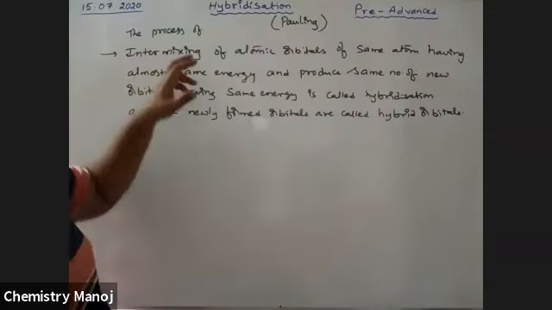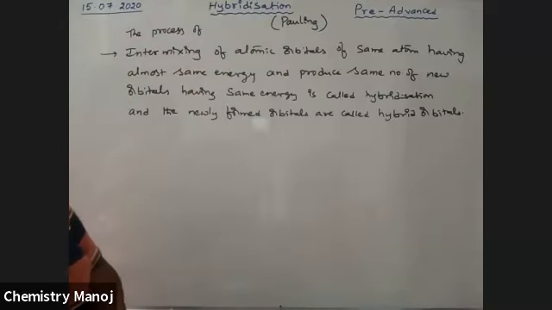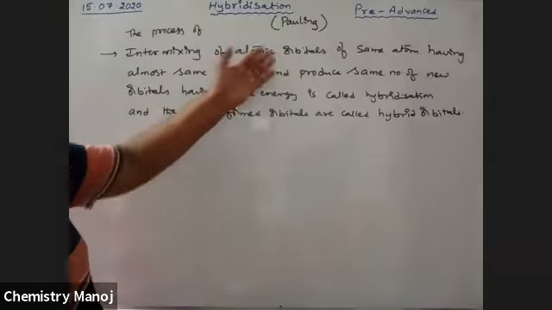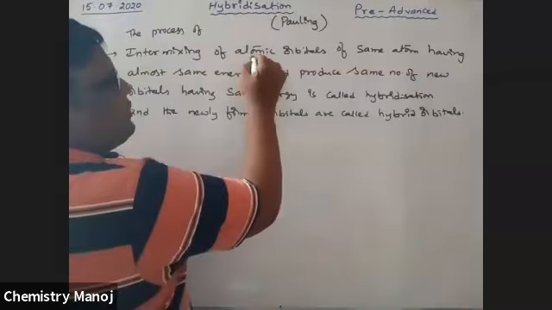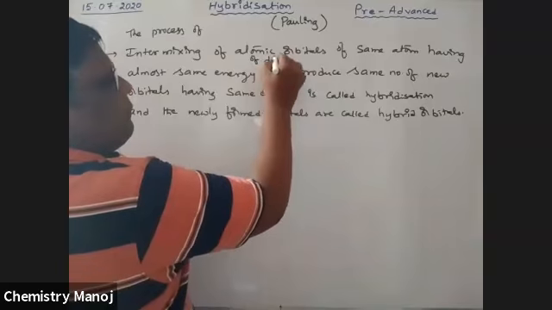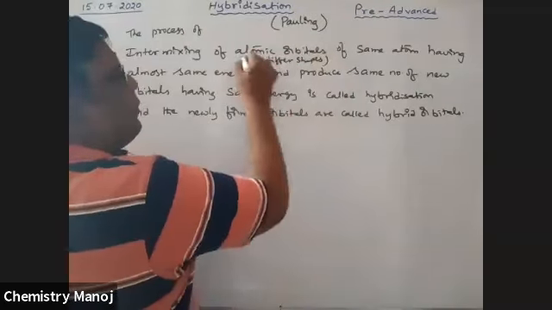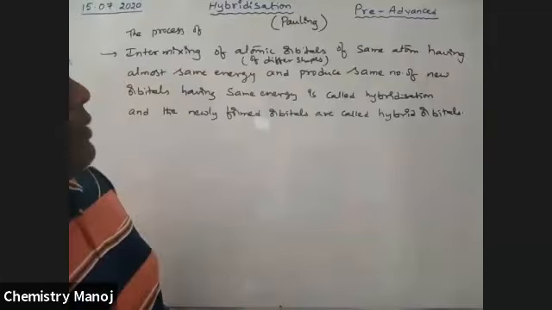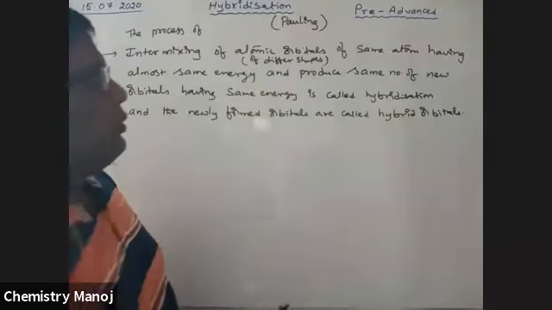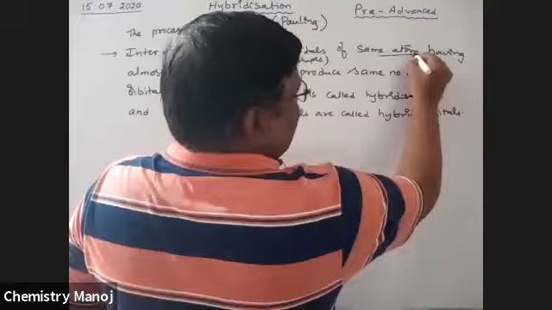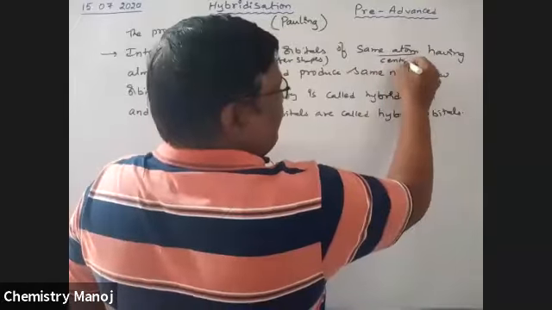So what is this hybridization? It is a process of intermixing, mixing of one orbital with another. Atomic orbitals of different shapes may be involved, but they must be atomic orbitals of the same atom, that is, the central atom.